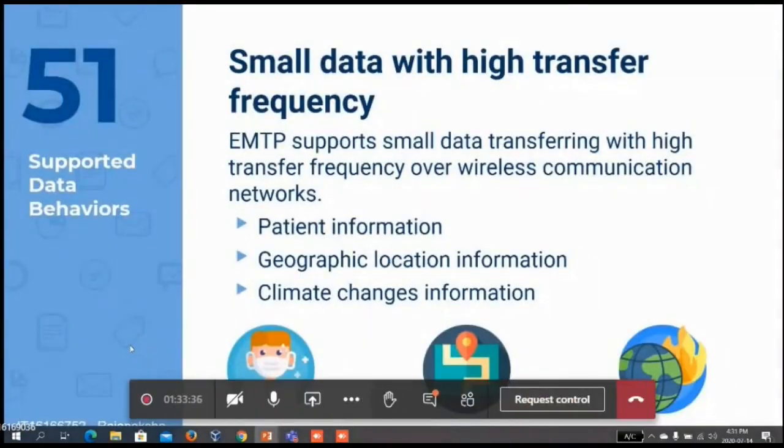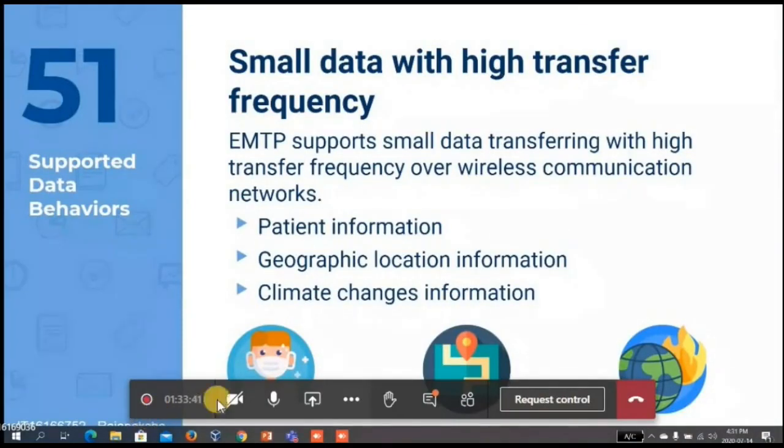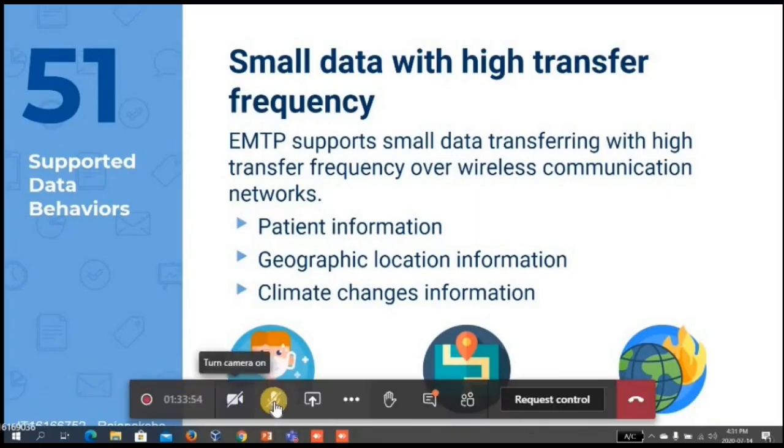Thank you, Renosha. So my component is handling the transmission speed for small data which has high transfer frequencies. This is more suitable for data types such as patient's heartbeat information, geographic location coordinates, and climate change information. So the current TCP problem is that